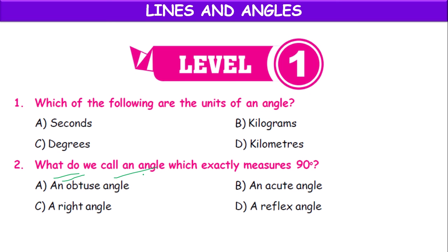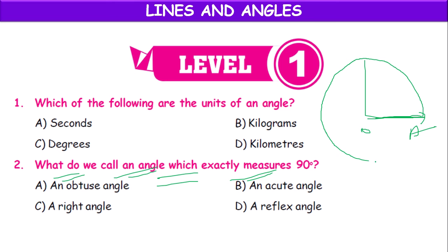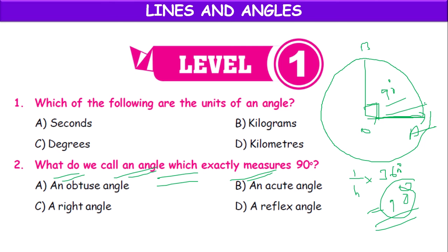What do we call an angle which measures exactly 90 degrees? If a ray like OA completes 1/4 rotation of a circle, then it is called 90 degrees because it is 1/4 part of the total angle 360 degrees, which is equal to 90 degrees. The exact measurement of 90 degrees has a special name, that is called a right angle. C option is correct.